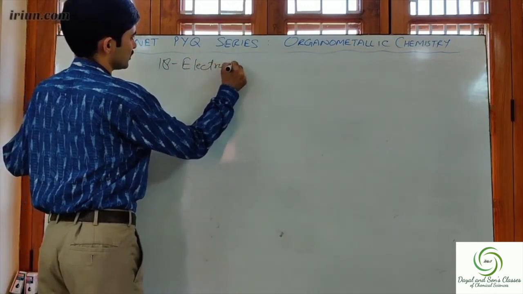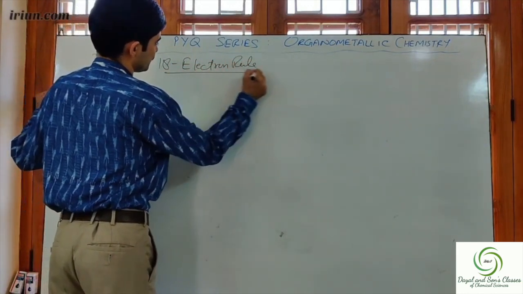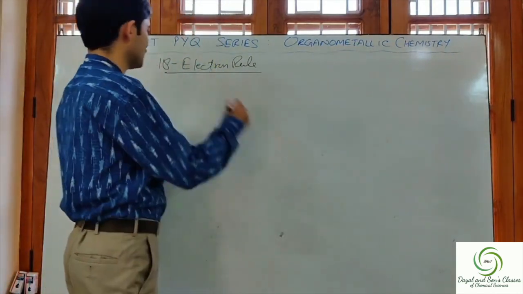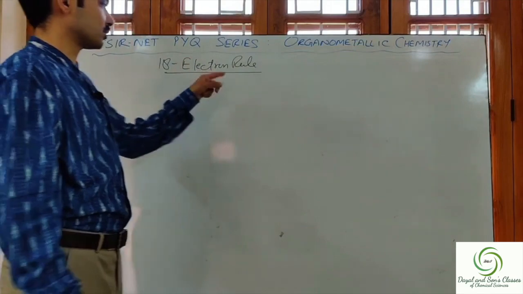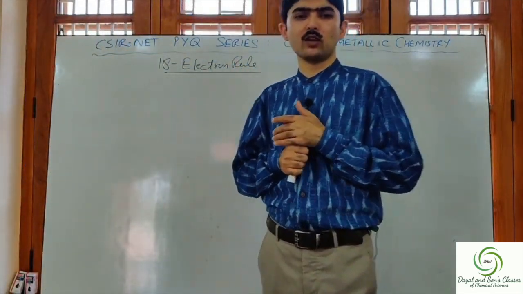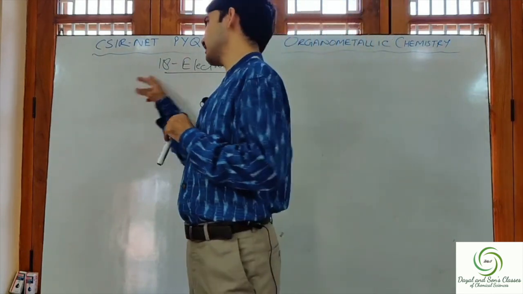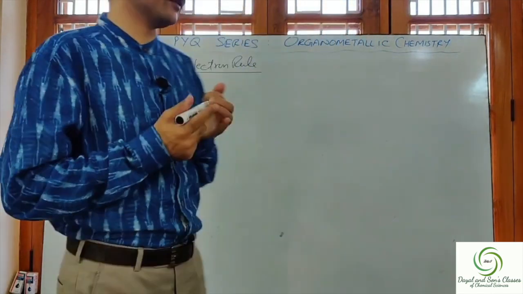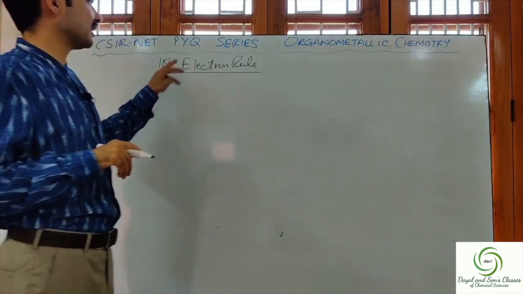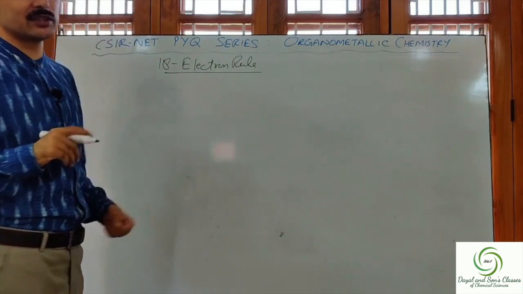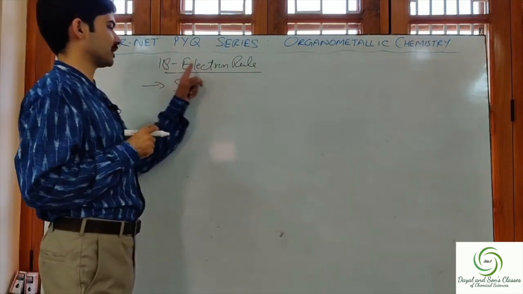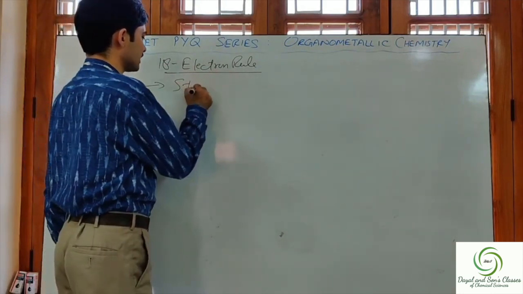इलेक्ट्रॉन rule. Now 18 electron rule means, according to 18 electron rule, any compound, any organometallic compound or a complex containing 18 electron will be the most stable. So that is, 18 electron rule tells us about the stability of the complex. First information that is provided by the 18 electron rule is the stability of the complex.